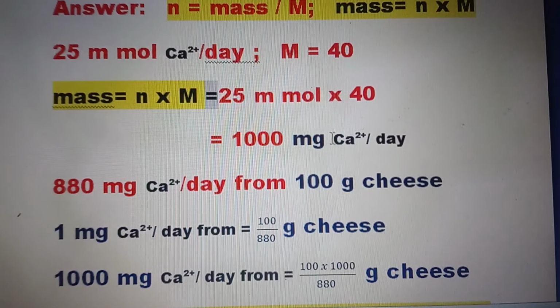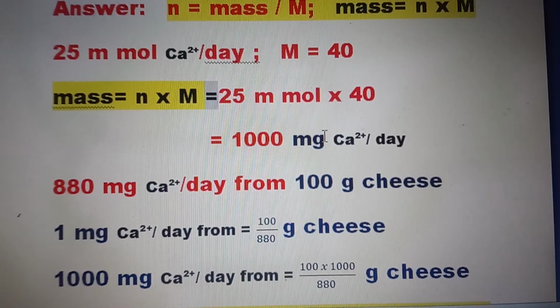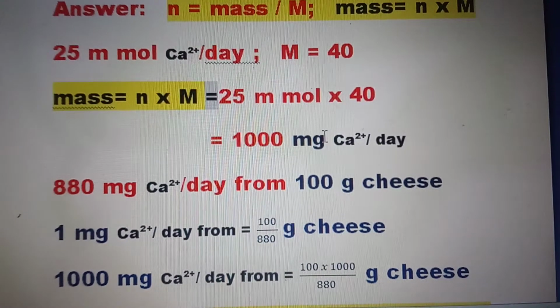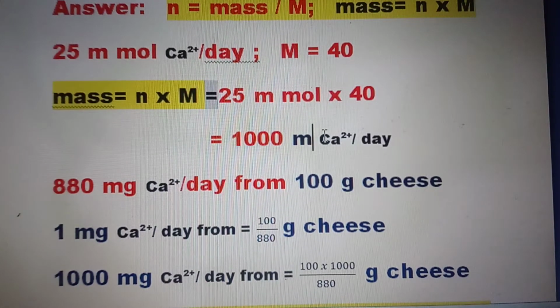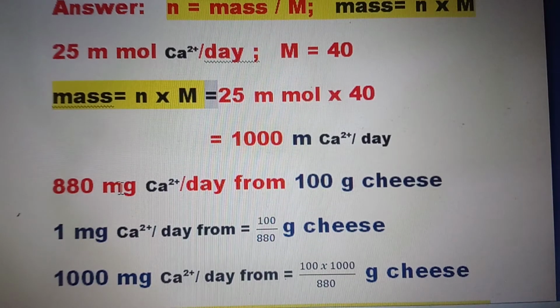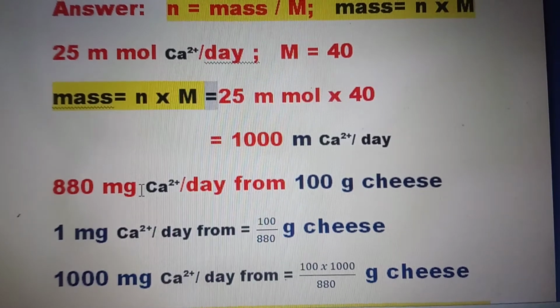It is not millimoles, sorry, it is 1000 milligrams, of calcium ion per day. So in order to obtain that, what should be done? In order to obtain that value, we have to substitute the values.